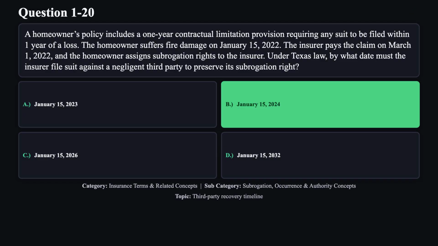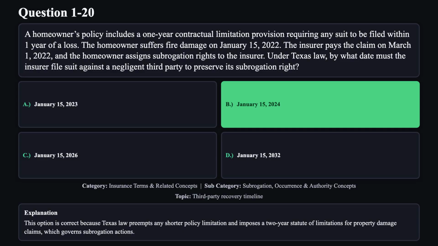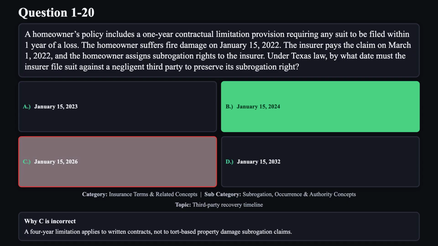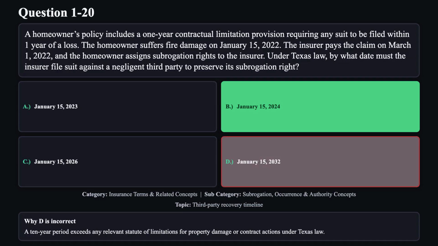The correct answer is B. This option is correct because Texas law preempts any shorter policy limitation and imposes a 2-year statute of limitations for property damage claims, which governs subrogation actions. Reason A is not correct. This reflects the policy's 1-year clause, but a shorter policy limitation is unenforceable under Texas law. Reason C is not correct. A 4-year limitation applies to written contracts, not to tort-based property damage subrogation claims. Reason D is not correct. A 10-year period exceeds any relevant statute of limitations for property damage or contract actions under Texas law.